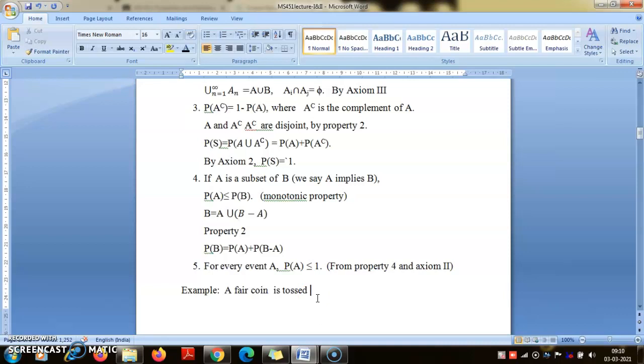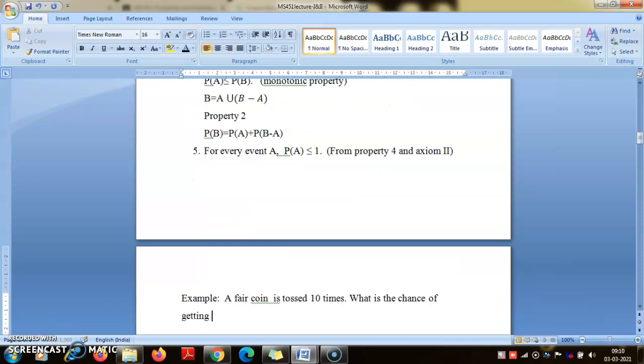A fair coin is tossed 10 times. What is the chance of getting at least one head?